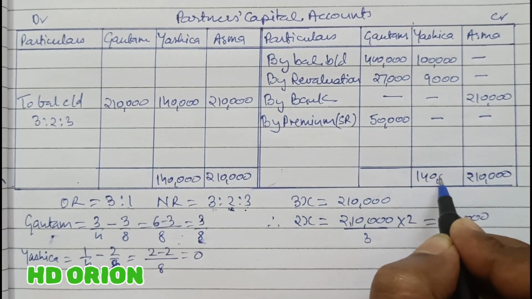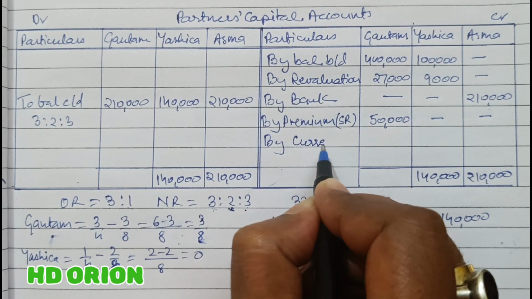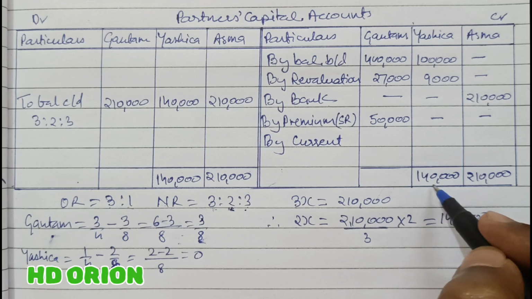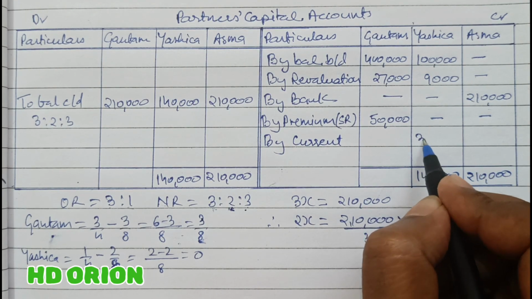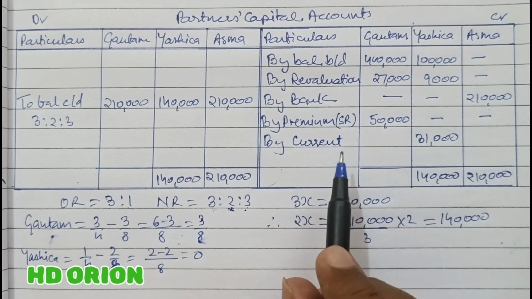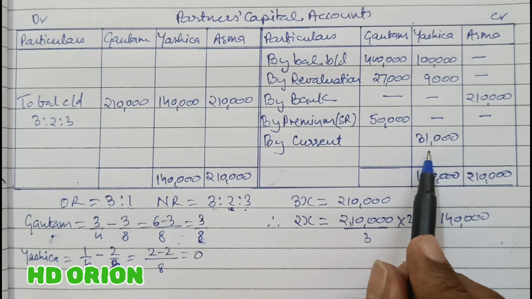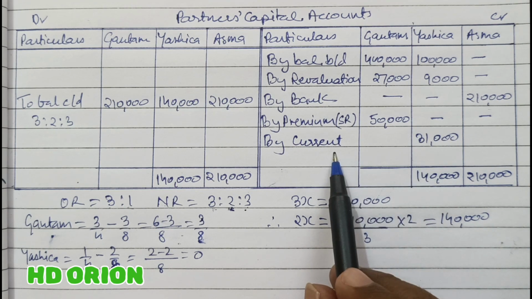So to make 1,40,000 we have to adjust by current account of Yashika. When you subtract these two amounts from 1,40,000, it is 31,000. So there is a debit balance of 31,000 in Yashika's current account, which will be shown on the asset side of the balance sheet. Why? Because it is a debit balance.